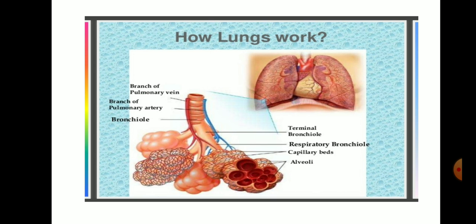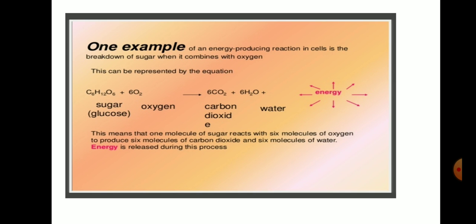Now, how do the lungs work? It is shown to you. We have the branch of the pulmonary vein, then the pulmonary artery, bronchiole, terminal bronchiole, respiratory bronchiole, and the capillary beds in between the alveoli. We have the capillary network that I told you about earlier, shown in this image.